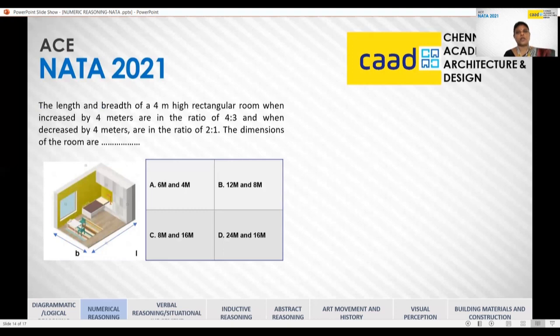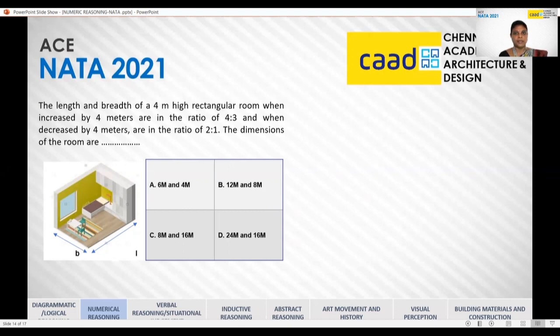Yes, there is one more example I have given. So in this particular problem, what are the data given? The first thing they have given is 4 meter high, which means the height of the room is 4 meters. Then they have given data that when the length and breadth are increased by 4 meters, they come in the ratio 4:3. And when they are decreased by 4 meters, they are in the ratio 2:1. And now they are asking us to find the dimensions of the room.